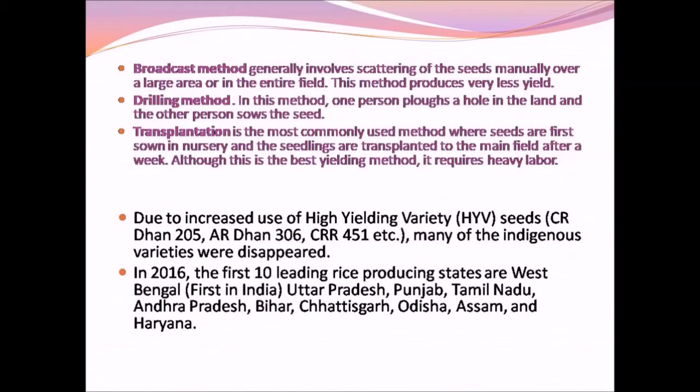Due to increased use of high yielding variety seeds, many of the native variety of the seeds disappeared. In 2016, the first 10 leading rice producing states are West Bengal, which stands first in the production of rice in India. Next comes Uttar Pradesh, Punjab, followed by Tamil Nadu, Andhra, Bihar, Chhattisgarh, Odisha, Assam, and Haryana.